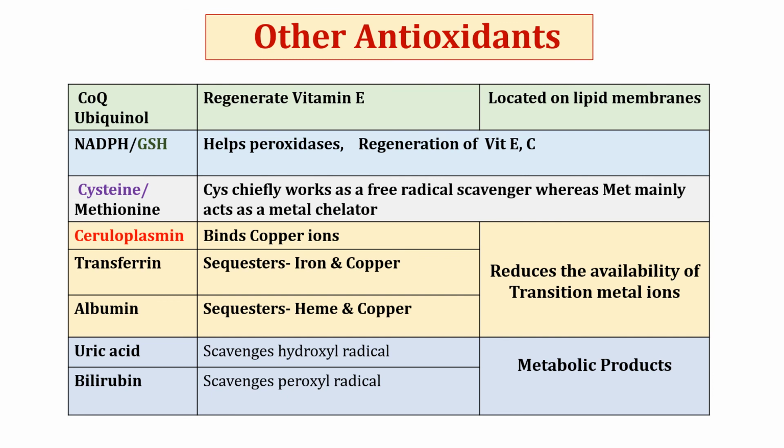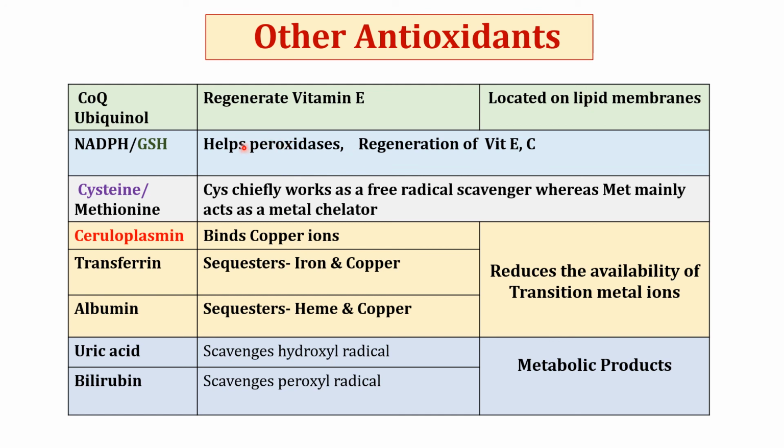This is the list of some other antioxidants. First one is coenzyme Q, which helps in regeneration of vitamin E, which acts as a chain-breaking antioxidant. It is located on lipid membranes. NADPH and glutathione, as we have discussed earlier, help in the activity of peroxidases.